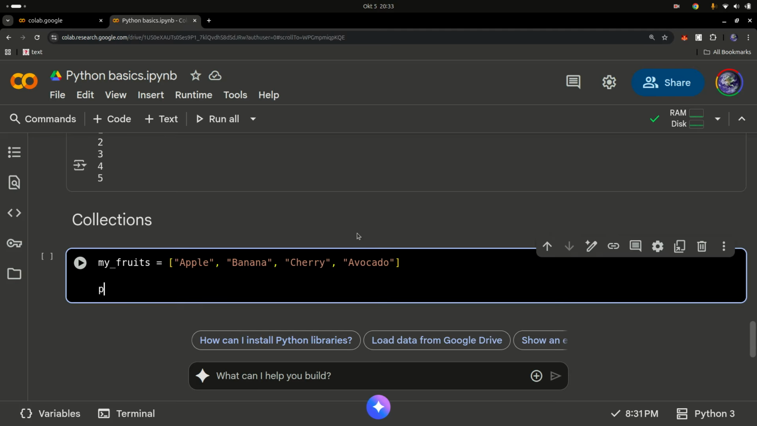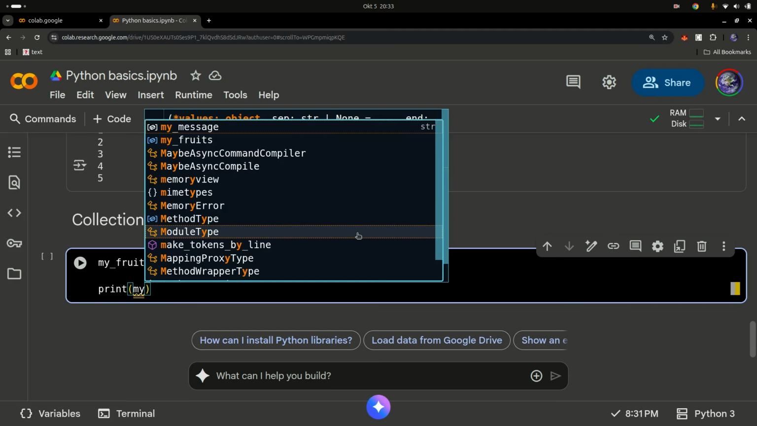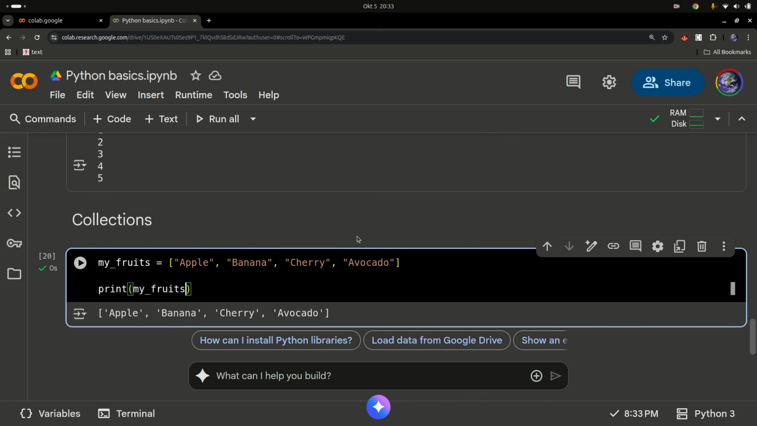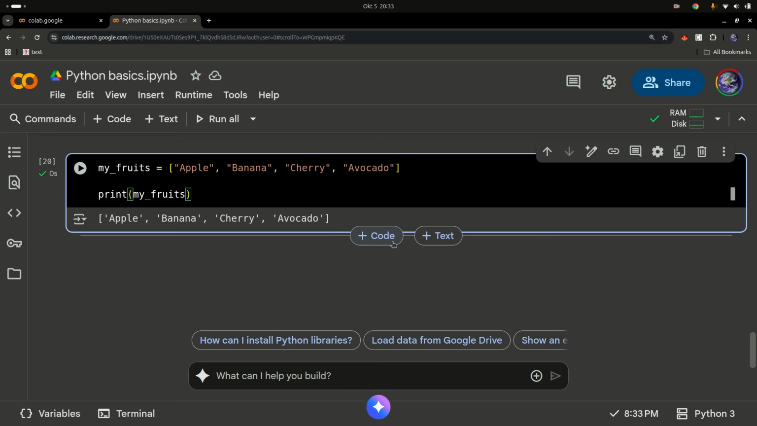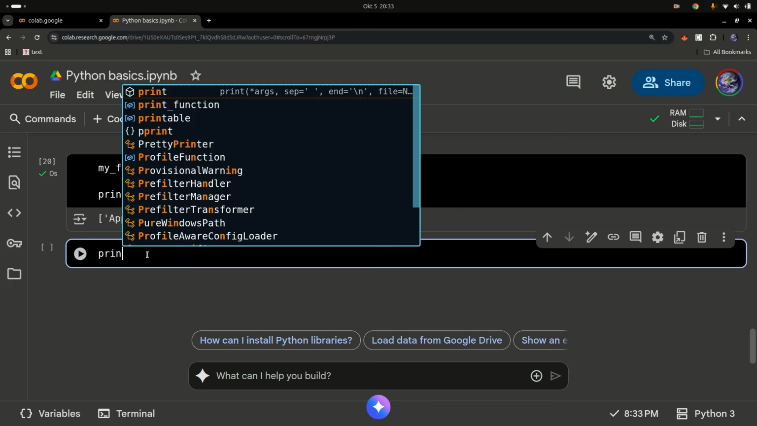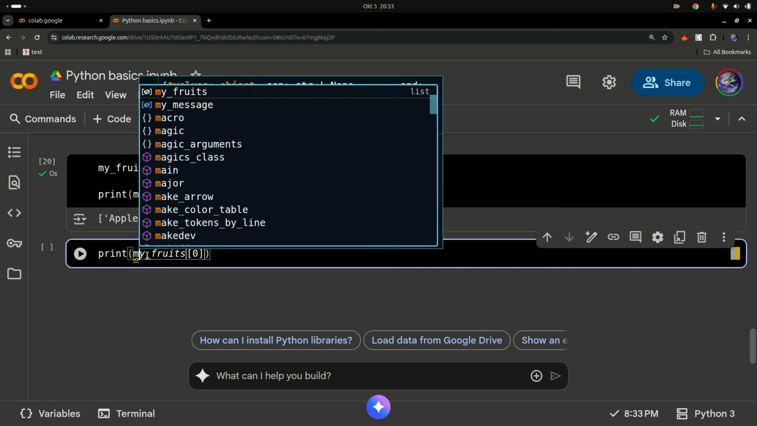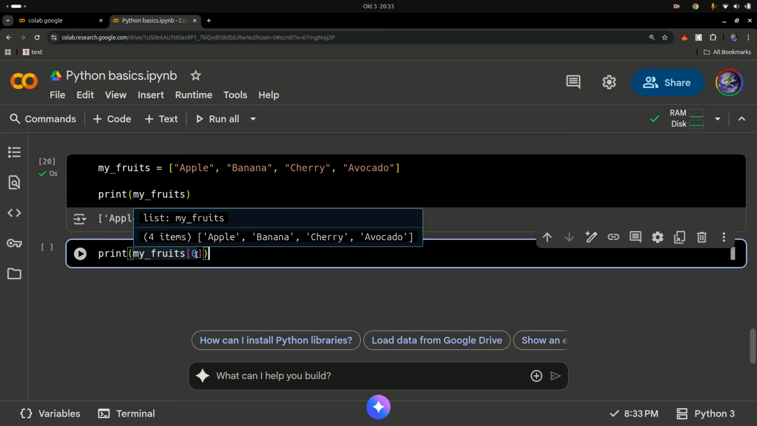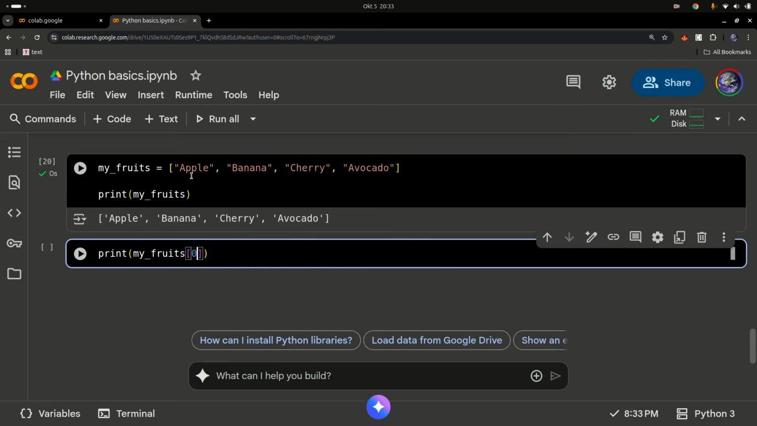So what I can simply do is just print my_fruits. And if I print my fruits, all of them get printed out. But the advantage of storing elements in a collection is that you can access each of these elements if you want to. So you're going to simply do print my_fruits and then 0. So why am I saying 0? This is 1, 2, 3, and 4, right? Why don't I say print fruit 1, which is going to be for apples?